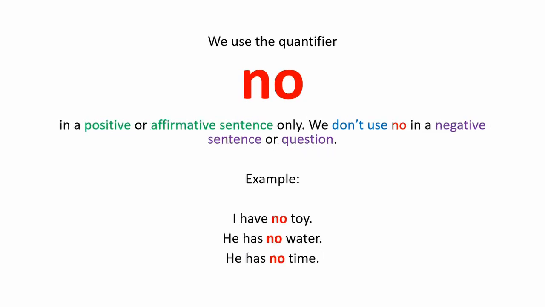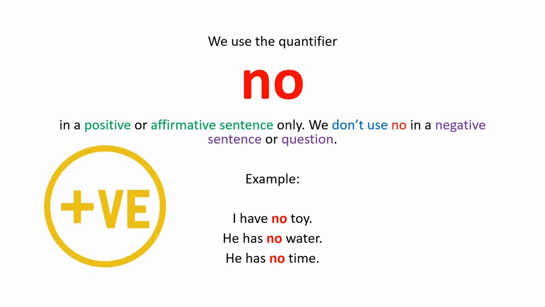We use the quantifier no in a positive or affirmative sentence only. We don't use no in a negative sentence or question. For example, I have no toy. He has no water. He has no time. All these examples are written in a positive or affirmative way, but the meaning of these sentences is negative.